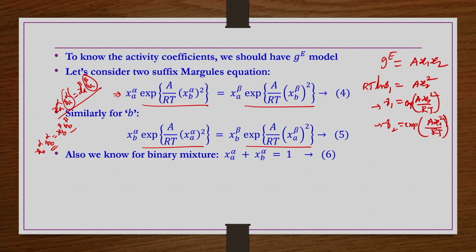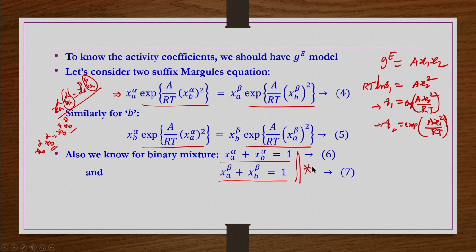Now, another two important equations are XA alpha plus XB alpha equals 1, and XA beta plus XB beta equals 1. Though they are straightforward, these equations are going to be very essential.